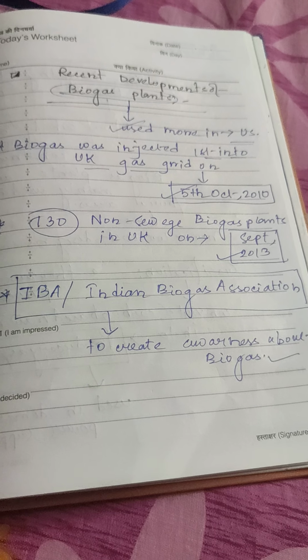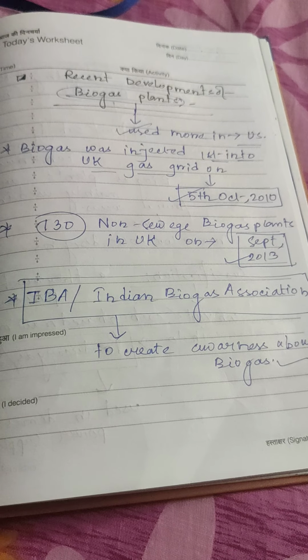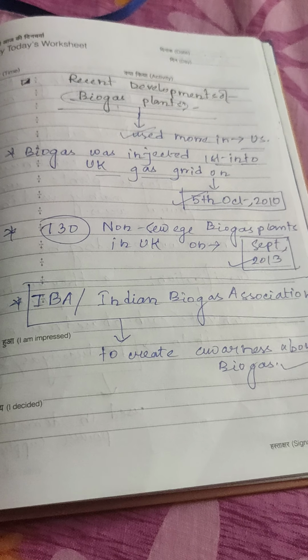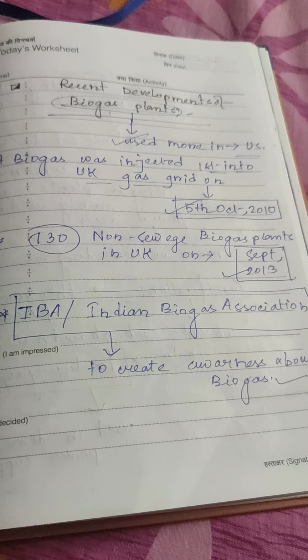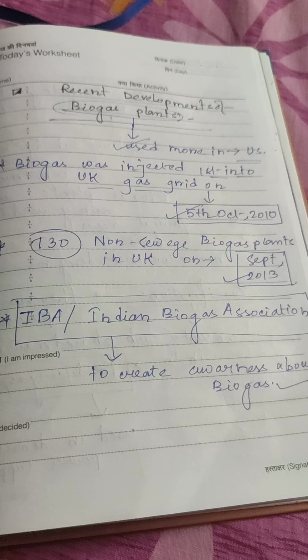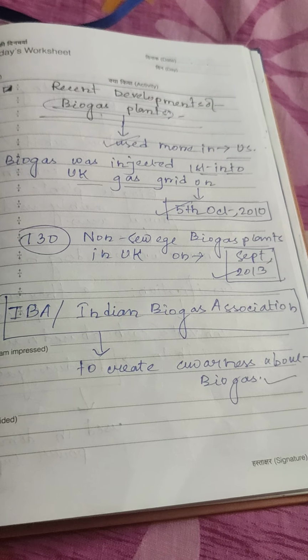Biogas is more used nowadays in the UK. Biogas was first injected into the UK gas grid on 5th October 2010. 130 non-sewage biogas plants are used in the UK as of September 2013. The IBA, or Indian Biogas Association, is established to create awareness among the people about biogas.